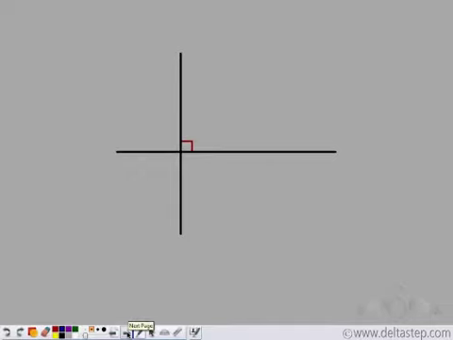Now this is a special case. In this, one angle is 90 degree. So even this angle will be 90 degree. Because these are vertically opposite angles. This angle plus this angle form a linear pair. So this angle will be 180 minus 90, which is equal to 90. This is 90 and these two are vertically opposite. So even this will be 90. So all four angles are 90 degree.